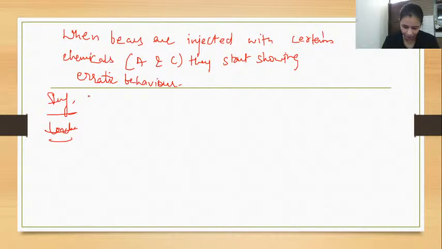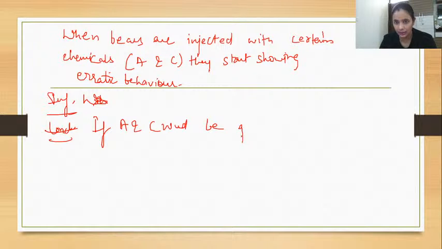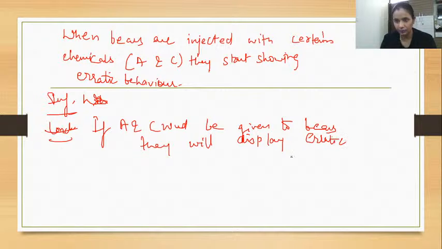Conclusion, okay. Good. See, understand, here I am giving you the inference and the conclusion. The conclusion is: if A and C were given to bears, they will display erratic behavior. They will always display erratic behavior. This I can conclude.